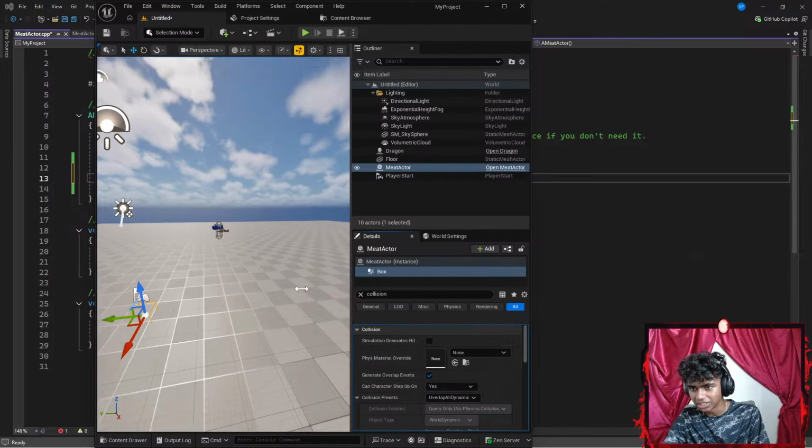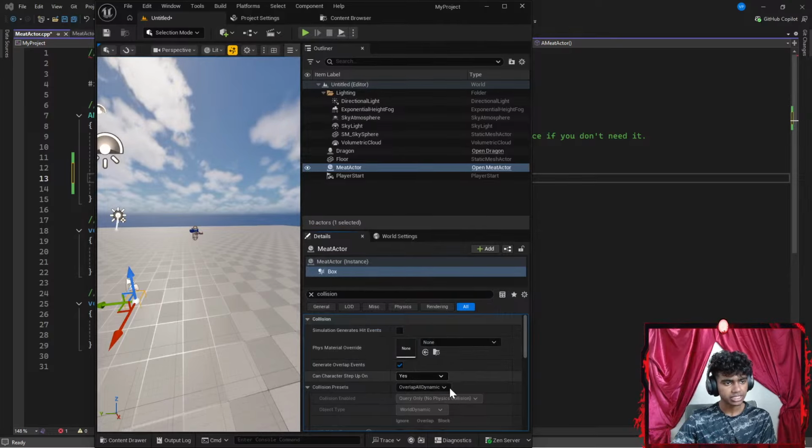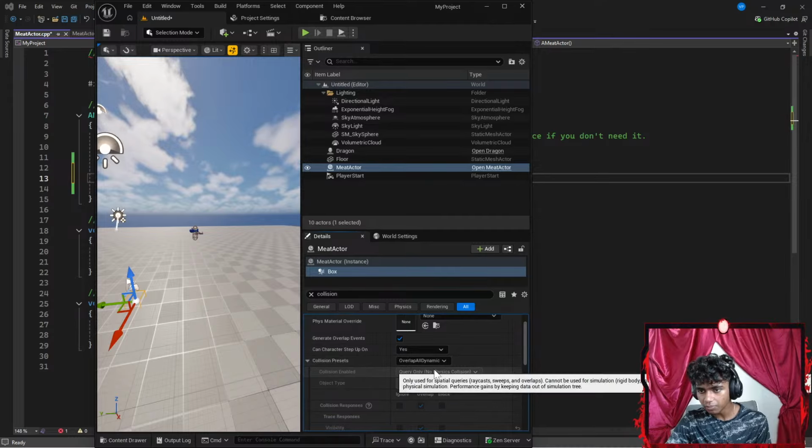Okay, wait, let me extend this. I feel it's impossible to see it. Okay, you need a collision preset before you can add a collision. Oh, I see. Okay, so should I create a collision preset first?